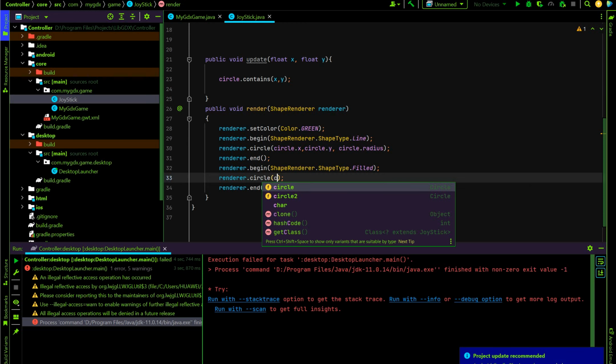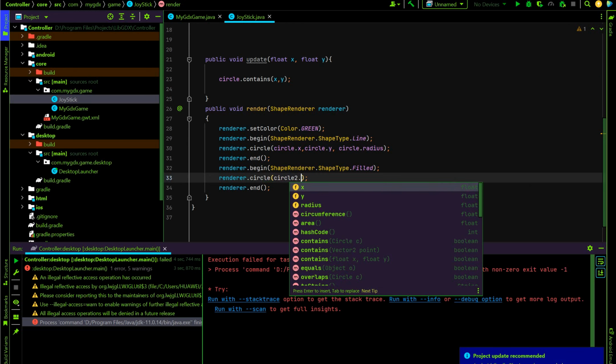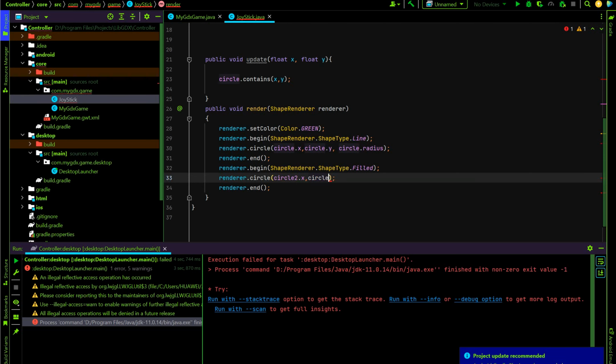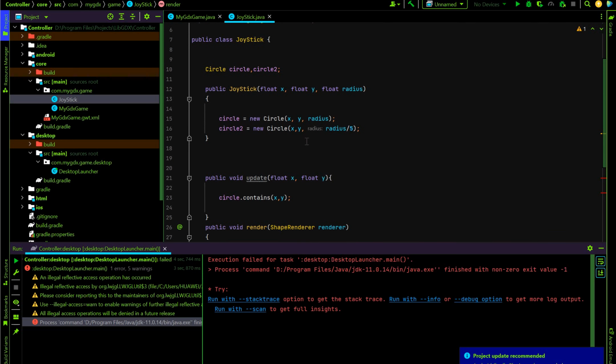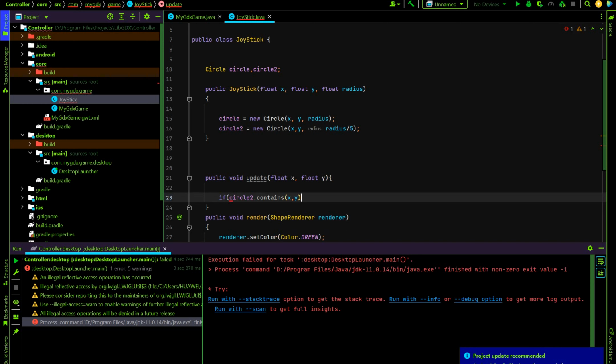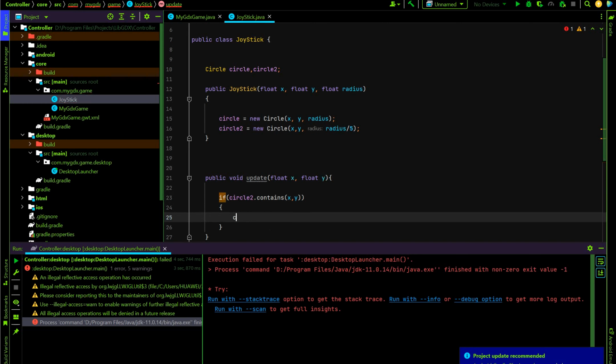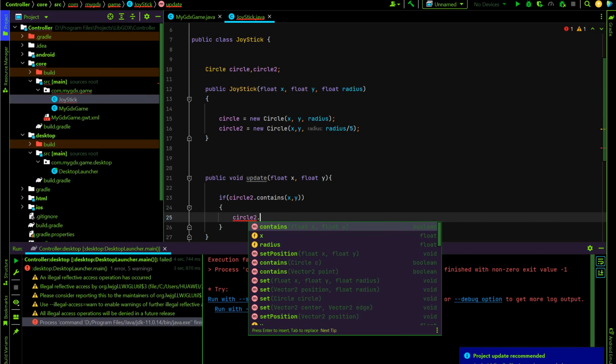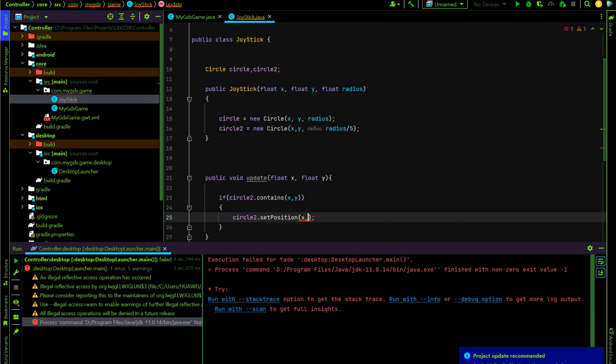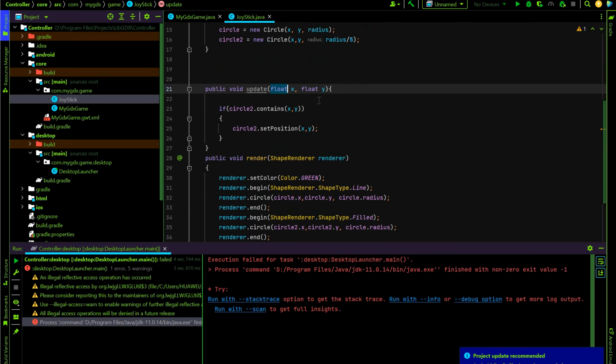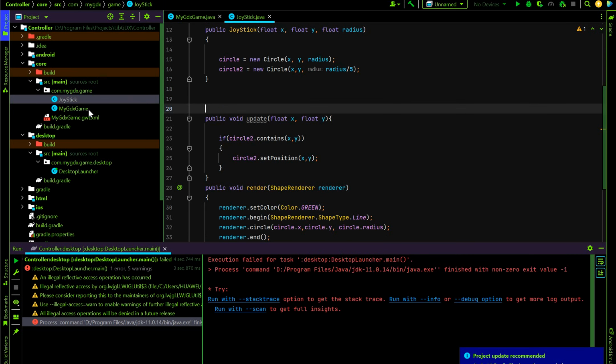So we have the circle2 variable, circle.y and circle.radius. Okay. Now, guys, as I say, if circle contains x and y, then circle2.setPosition x and y. Good? Yeah, I think so.